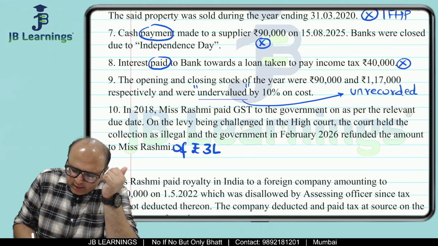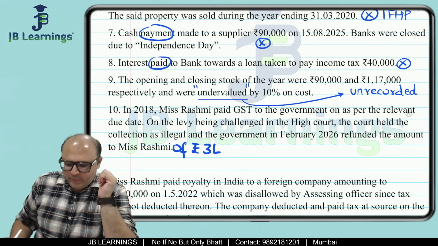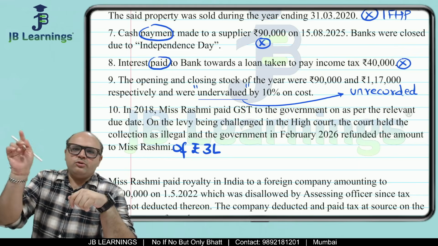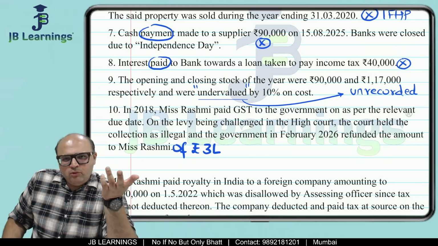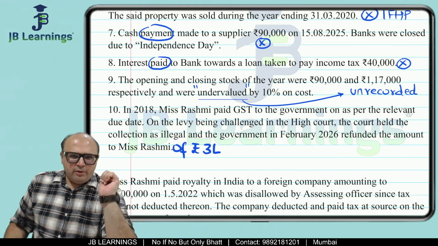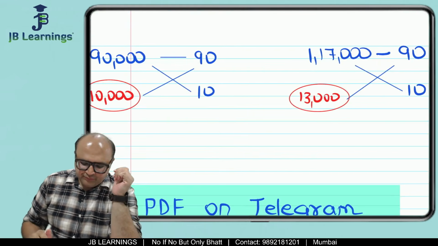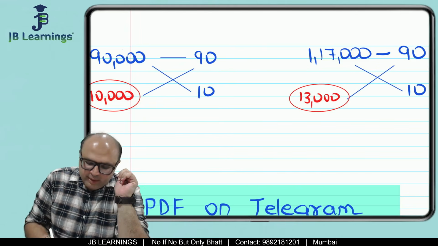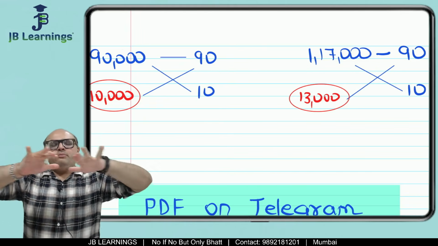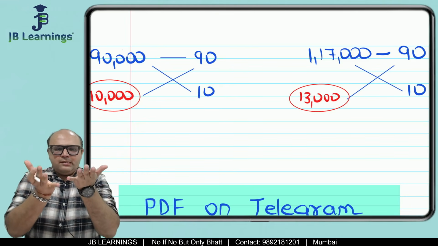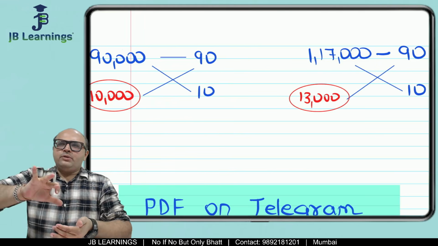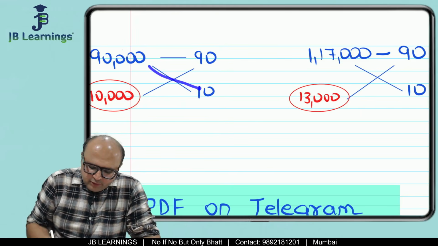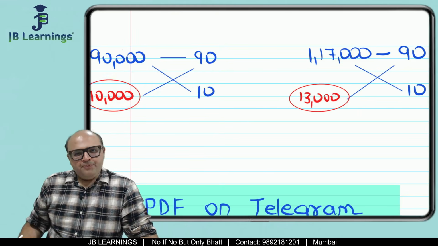So it means only 90% of the opening stock is recorded and only 90% of the closing stock is recorded. What we are supposed to do is cross multiply and find out that 10% which was unrecorded. If my opening stock is 90,000 and it is unrecorded by 10%, assume the proper amount is 100 as the base. It is undervalued by 10%, so the amount recorded is only 90%. So we find out the balance 10%.